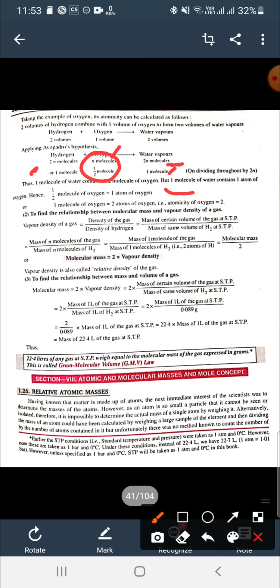And you can also see 1 molecule of water contains 1 atom of oxygen.